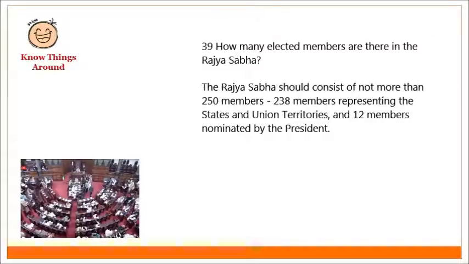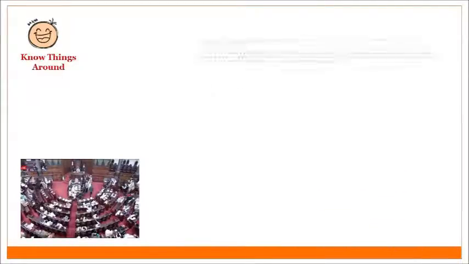How many elected members are there in the Rajya Sabha, India? The Rajya Sabha should consist of not more than 250 members, 238 members representing the states and union territories, and 12 members nominated by the President.